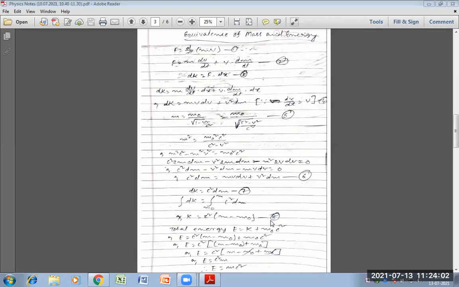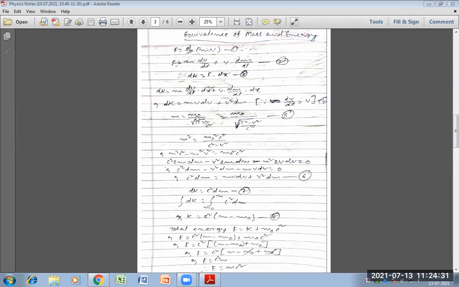According to this, we can say that E is equal to mc square. The main thing to remember is, if the body is at rest condition, then the mass will be m naught. So here I have written m naught.